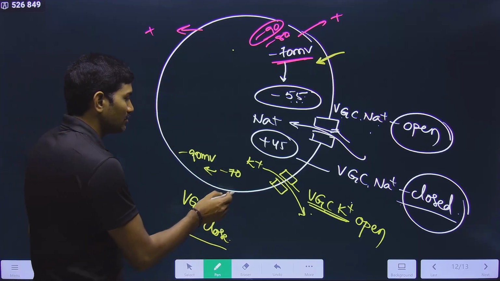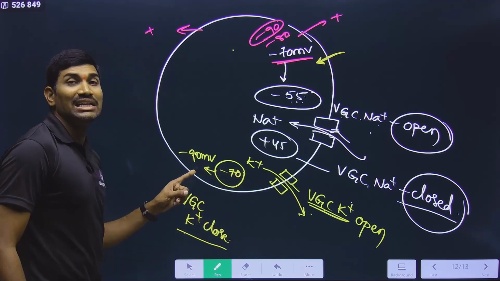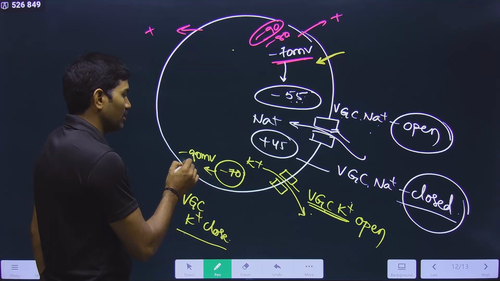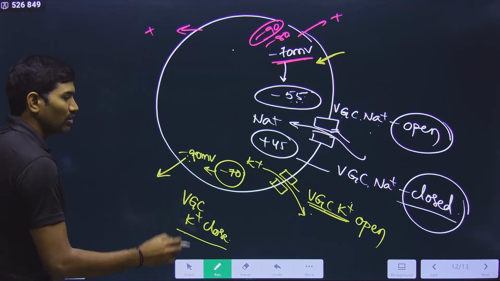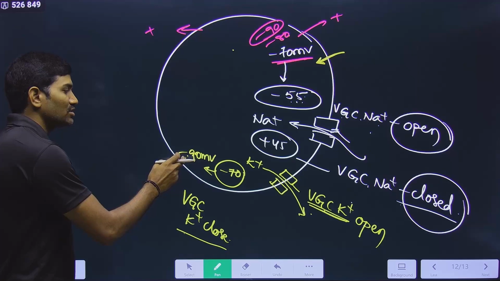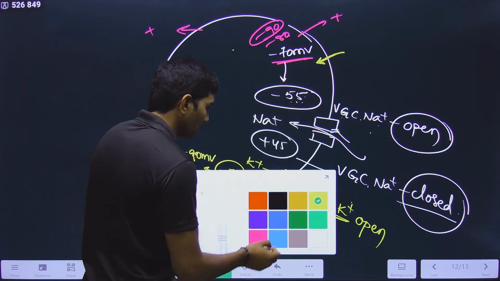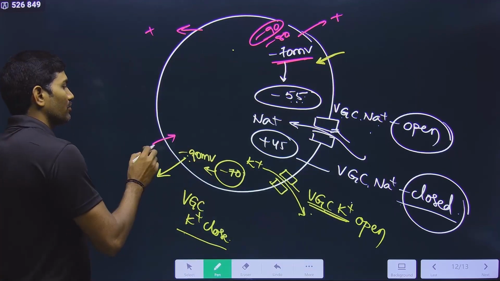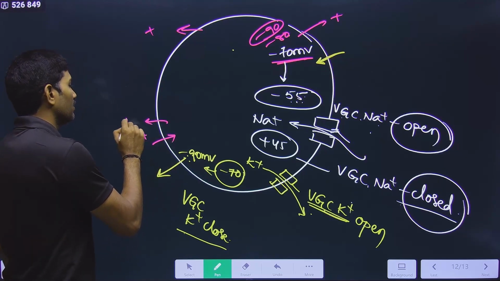Please observe carefully. Actually resting is minus 70, but still these are not closed. It is going up to minus 90. Understood or not? Now at minus 90, the voltage gated channel for K plus will be closed. And now from minus 90 it should come back to minus 70, because this is the resting state. So here there is again entry of K plus into the cell and movement of Na plus out of the cell.